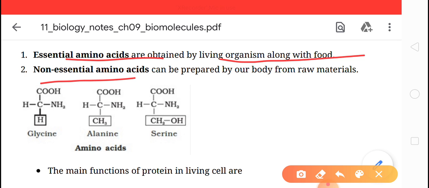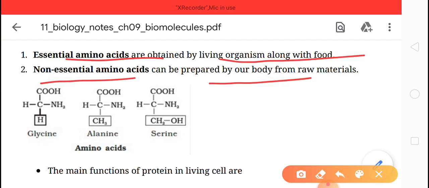Second, non-essential amino acids. These amino acids can be prepared by our body from raw materials, inside the body of the living organism.